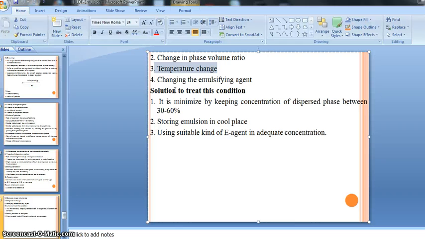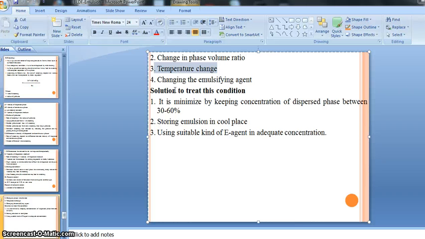That is the change in emulsifying agent, because we know that for OW kind of emulsion there is a recommendation for the addition of monovalent kind of soaps, and for the WO kind of emulsion there is a recommendation for the addition of divalent kind of emulsifying agent.